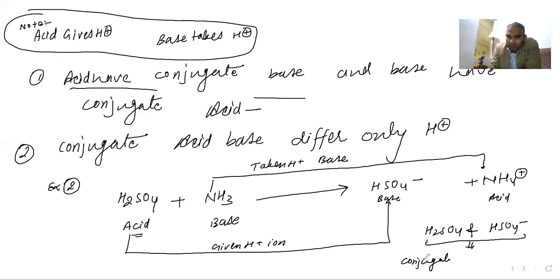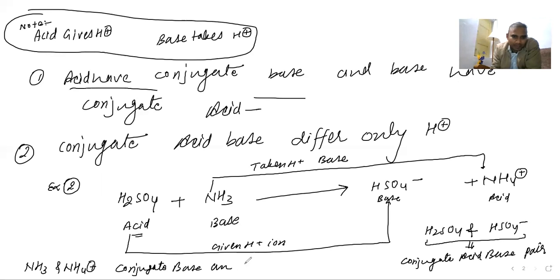Similarly, NH3 and NH4 plus also form a conjugate base acid pair.